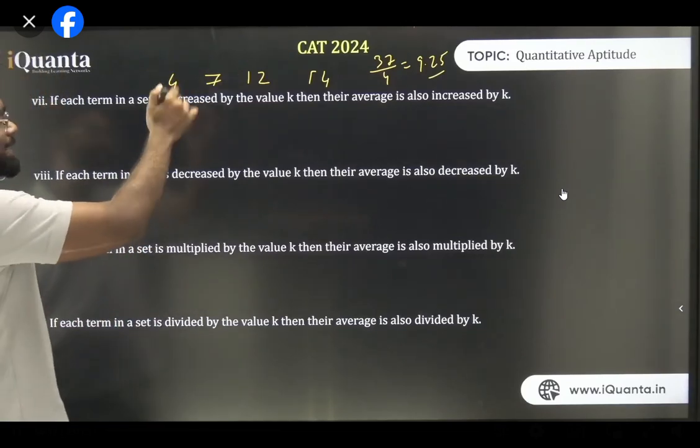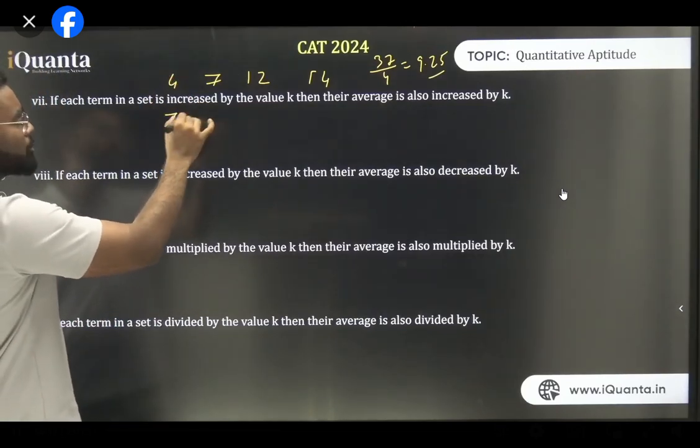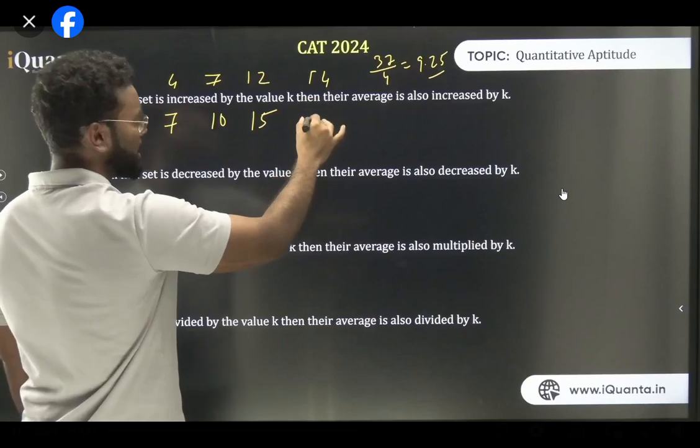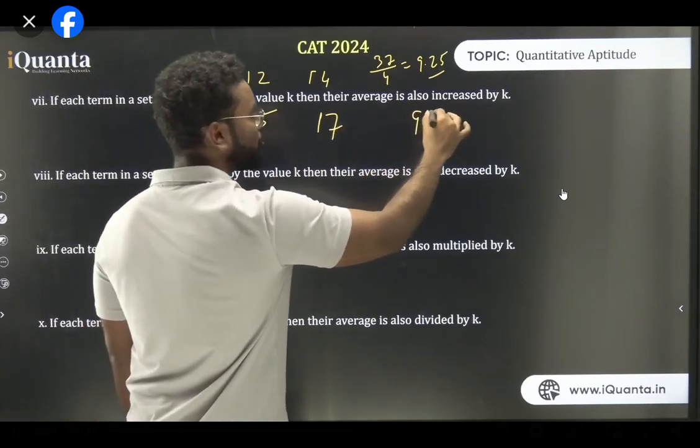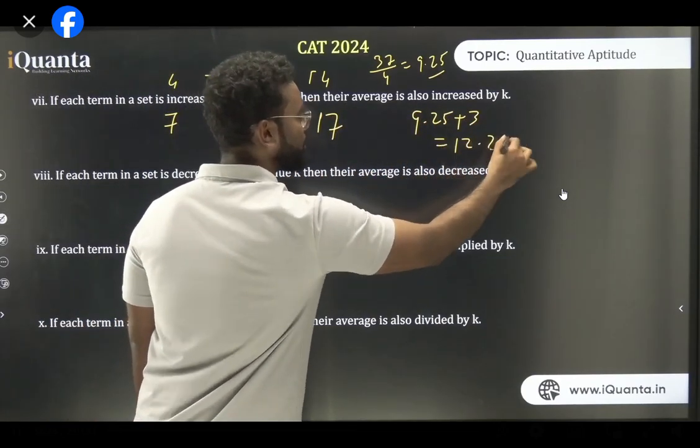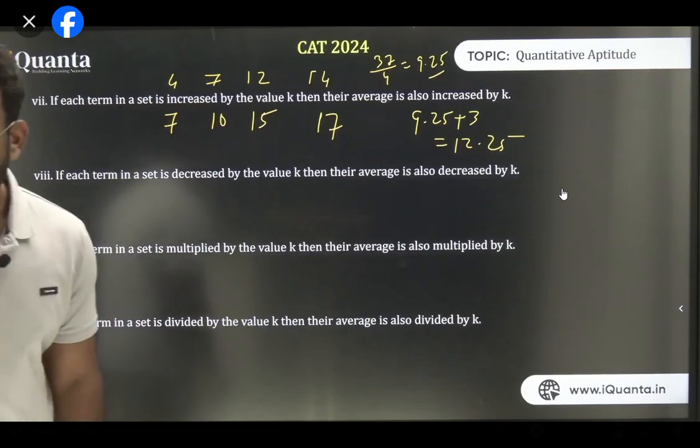Now let's say add with anything. Add with 3. तो अगर यहाँ पे 3 ऐड करेंगे तो ये कितना हो जाएगा? 7 हो जाएगा. ये 10 होगा. ये 15 होगा. और ये क्या हो जाएगा? 17. So the average has to be 9.25 plus 3. So your answer is 12.25. Am I clear? So it is not only with equidistant. It can happen with anything.